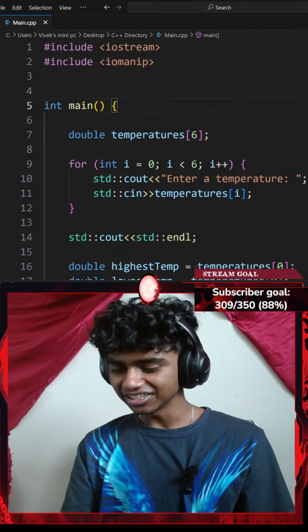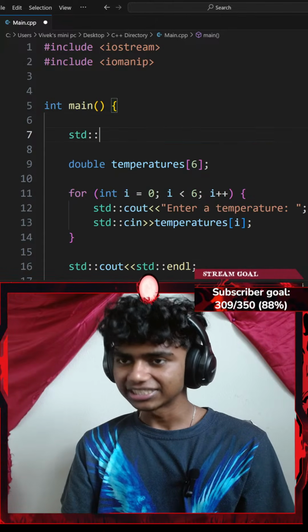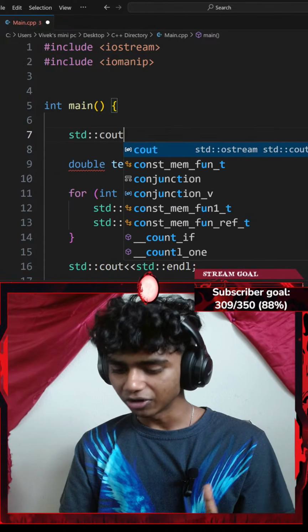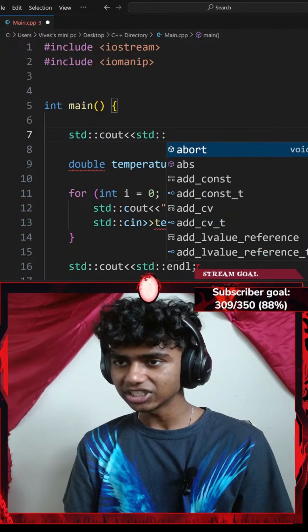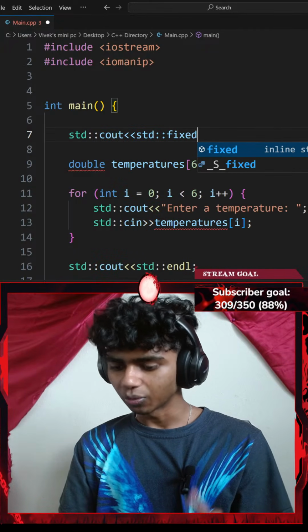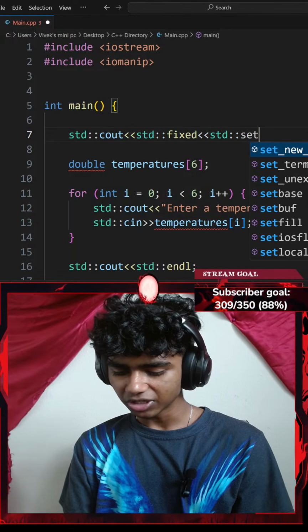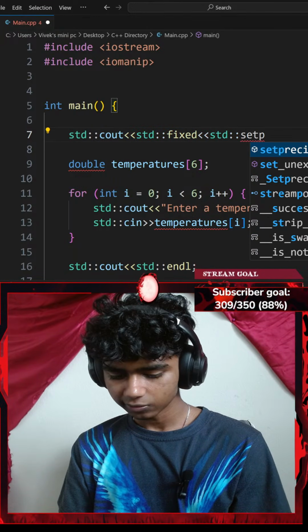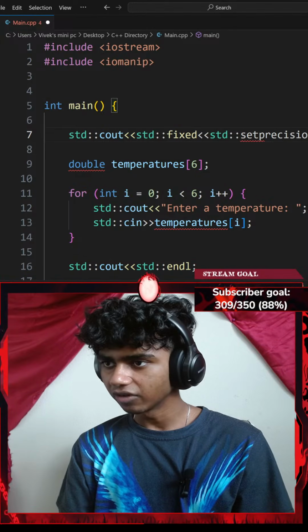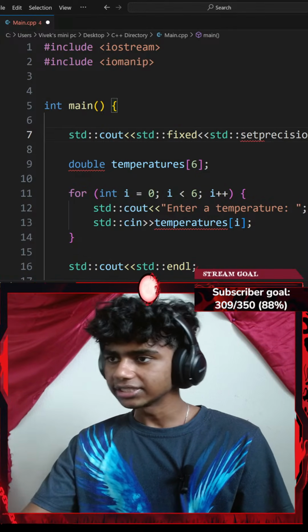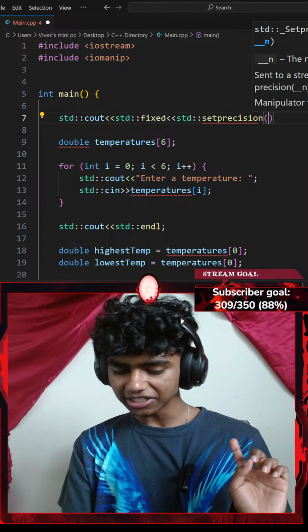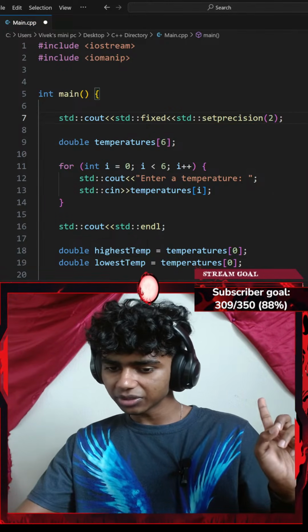Okay, that said, let's see. Let me go ahead and add a standard console output with an insertion operator of a standard, let's say, fixed, with another insertion operator of a standard, let's say, set precision. Okay, there we go. My precision is going to be set to 2 decimal points, ending with a semicolon.